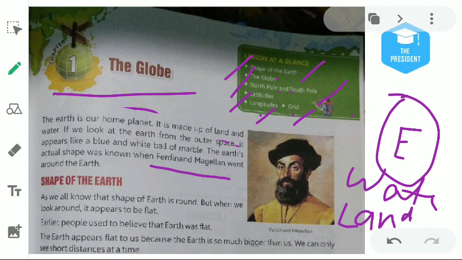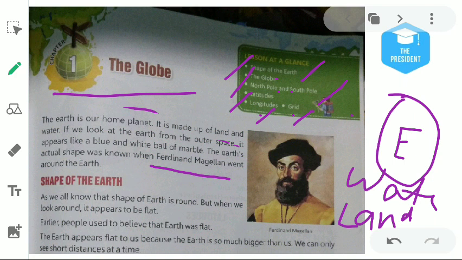The actual shape of the Earth was first known by Ferdinand Magellan. He tried to find out whether Earth is really flat or not. So what did he do? He took a ship with a company of 15 people, and he tried to travel all around the world.